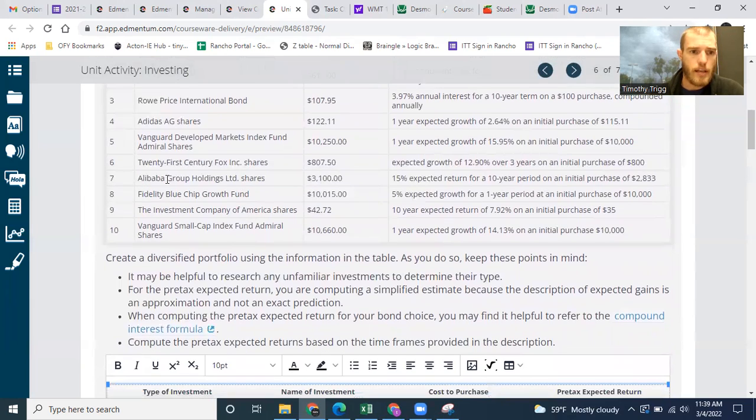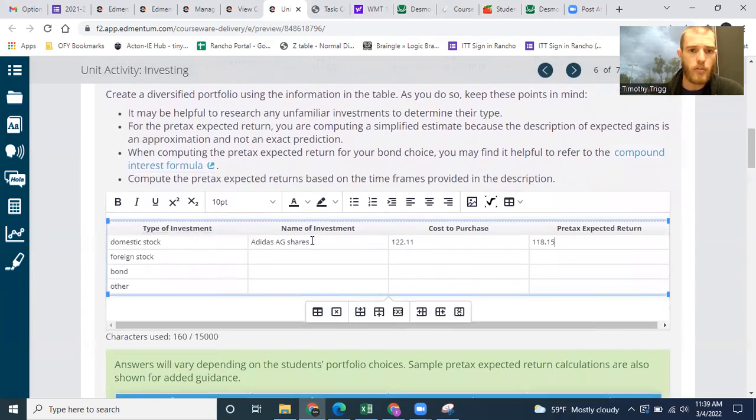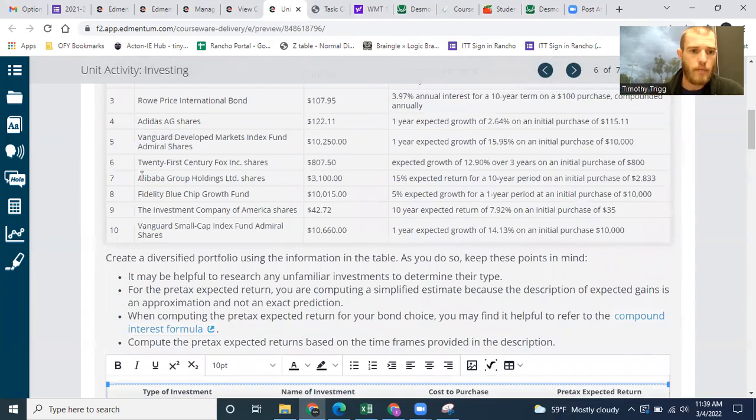Let's go ahead and take a look at the next one we're going to pick. It says a foreign stock. And for that, you can invest in this one, for example, Alibaba, which I believe is a Chinese tech company.